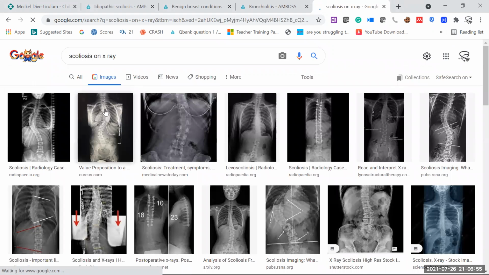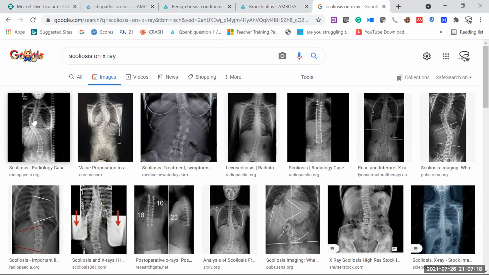See how it looks? It should be straight, right? But here it's not straight. The cervical portion is okay, the lumbar portion is okay, but the thoracic portion is going outward, rotated outward, and this is called convexity. It mostly happens on the right side, right convexity. Can you see, Dr. Terry?